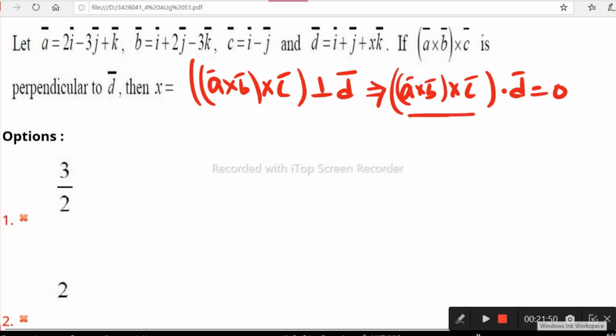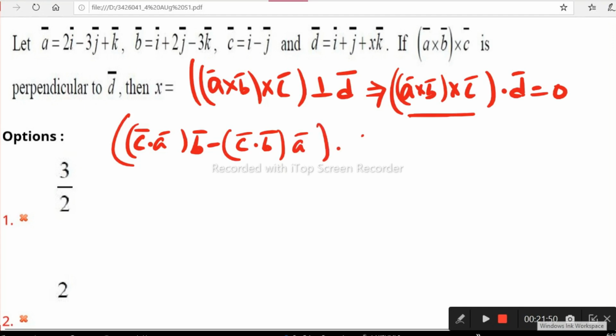This is called the vector triple product. What is its formula? You have to know this formula. In the dot product, take the second C with the first vector A, that is C dot A, into the middle vector B, minus the dot product of the last two vectors, C dot B, into A. This is the expansion of A cross B cross C.